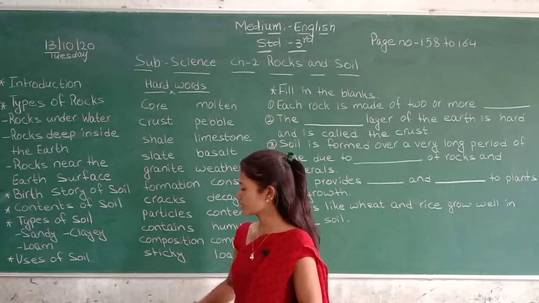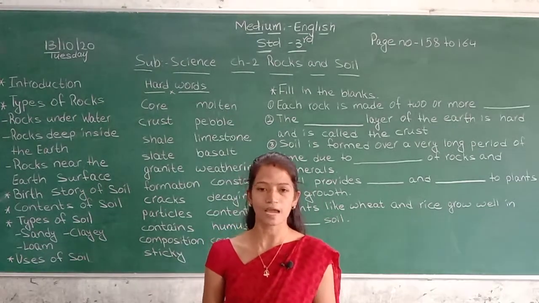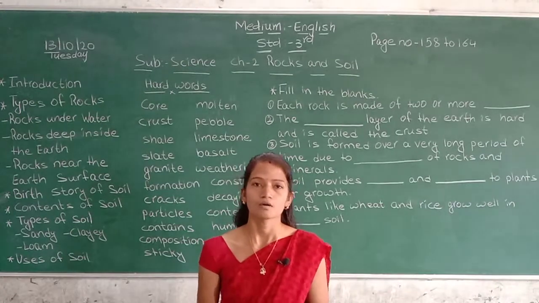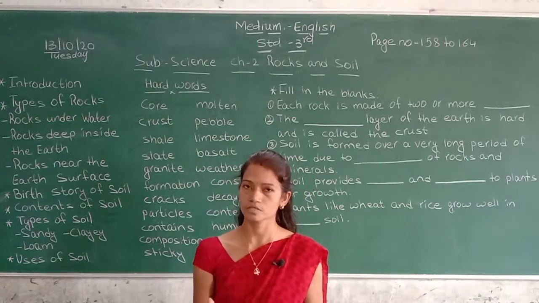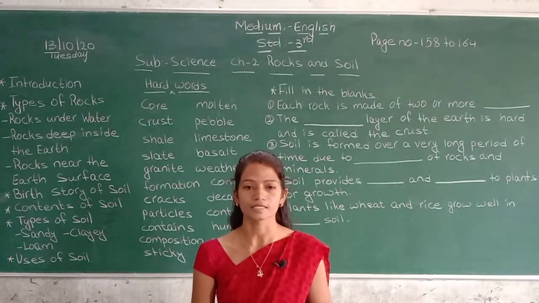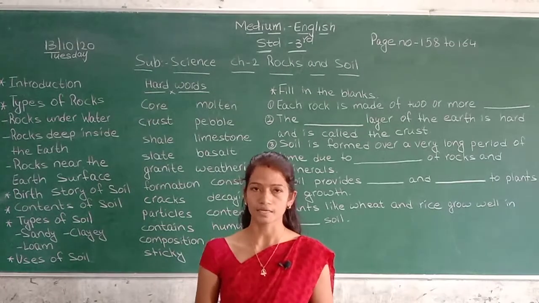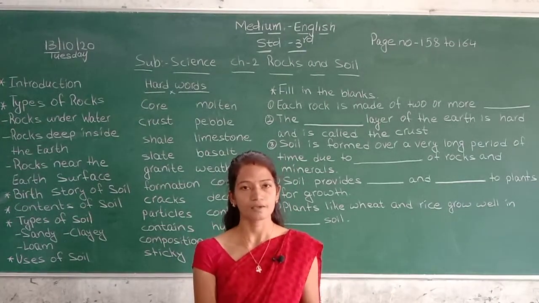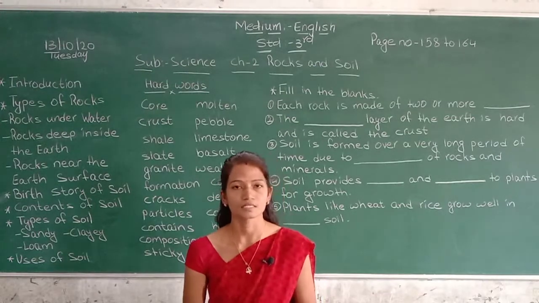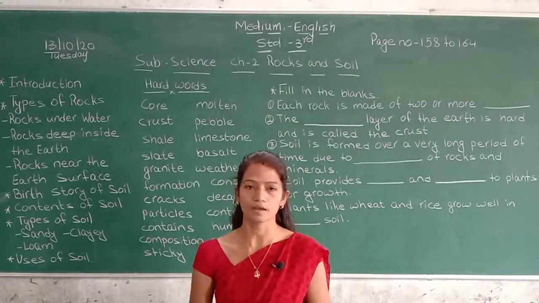Now next one, clay. Clay soil is composed of very fine particles with few air spaces between them. This soil can hold a lot of water. It is sticky in nature, and plants like wheat and rice grow well in clayey soil.